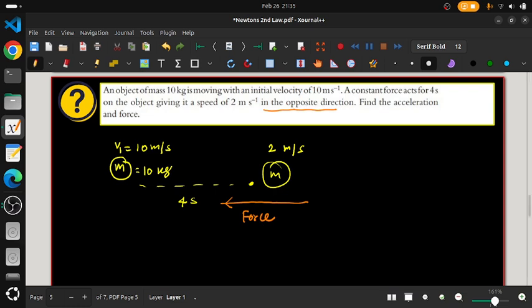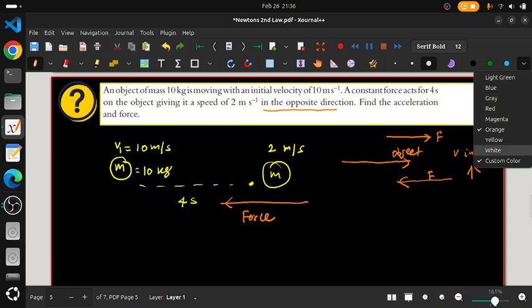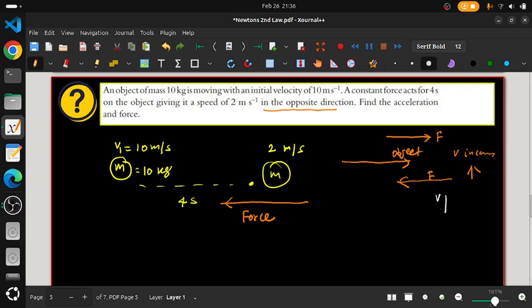Obvious, no? Suppose an object is moving in this direction. If you apply force in the same direction, then what will happen? The speed will increase only, no? If we apply force in the opposite direction, the speed will decrease only, right? So whenever we apply force opposite to the direction of motion of an object, its speed decreases. So here also the speed decreases.